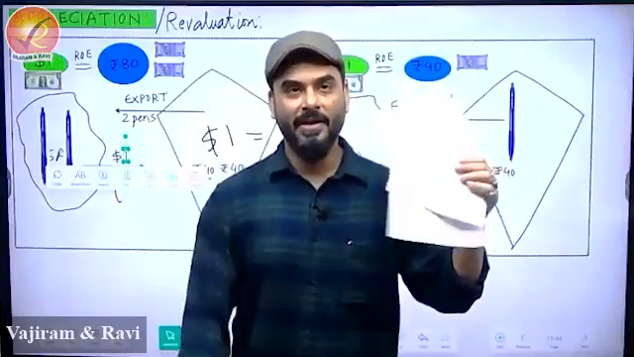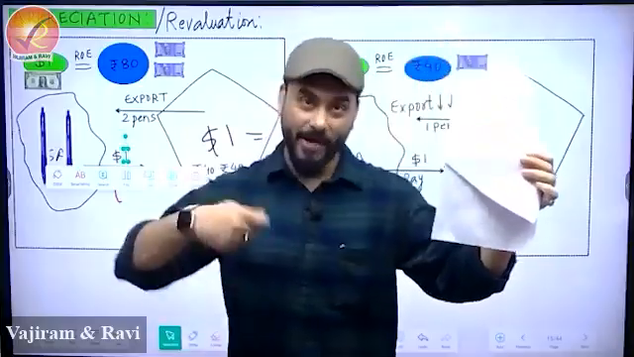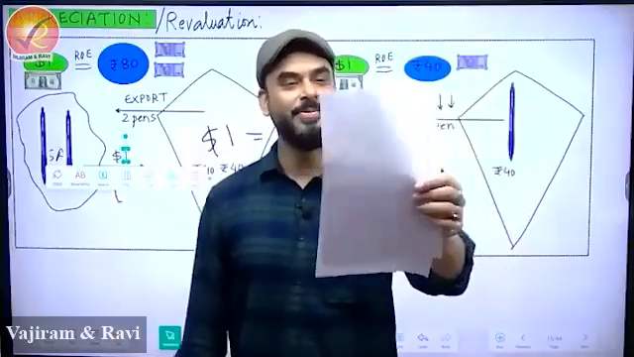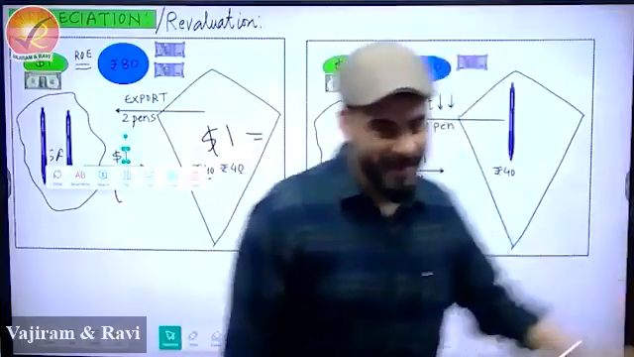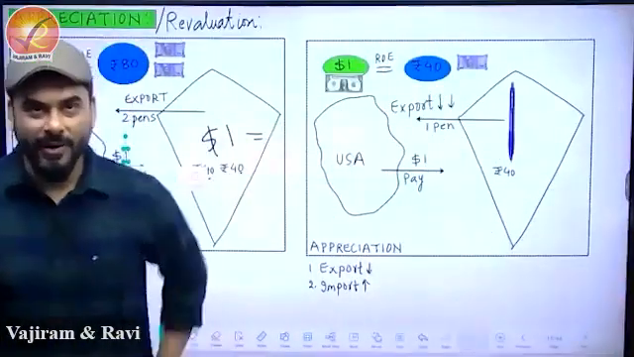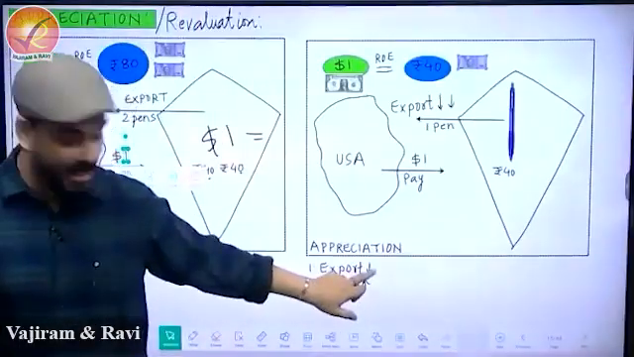And I used to say that if I have to buy a pen from US, earlier I had to give these 2 currencies. But now my bhav has increased. India has become important, which means I can give just 1 paper and I can take the pen. This is how you find it out. So that's your appreciation. During appreciation, what happens? Export goes down.